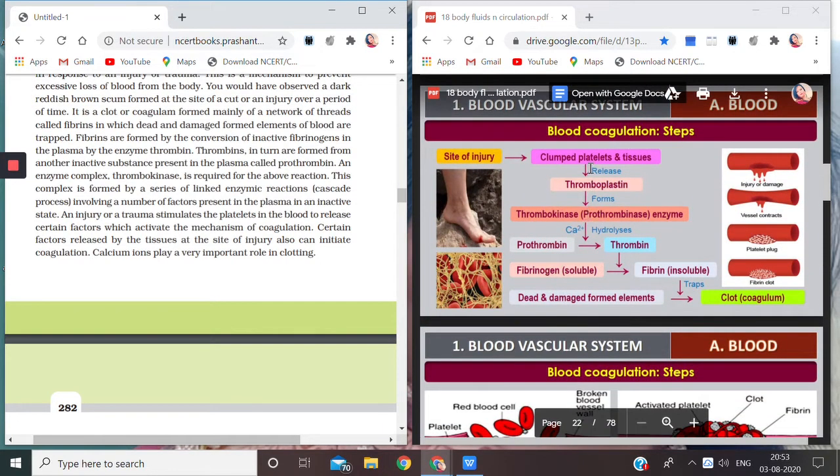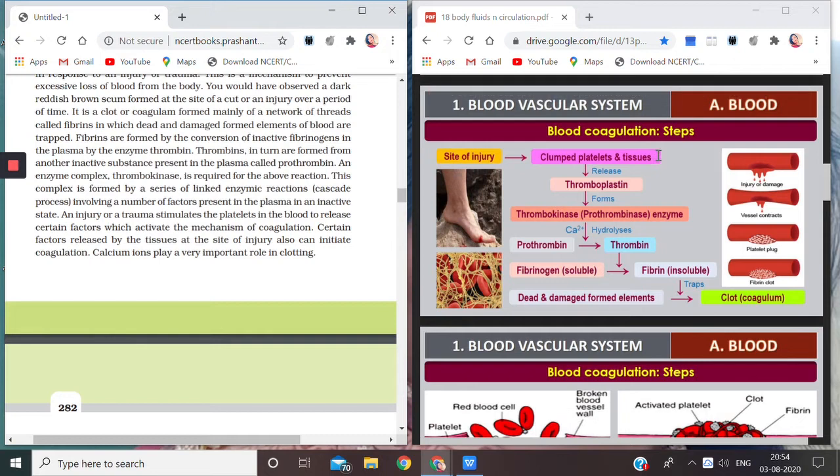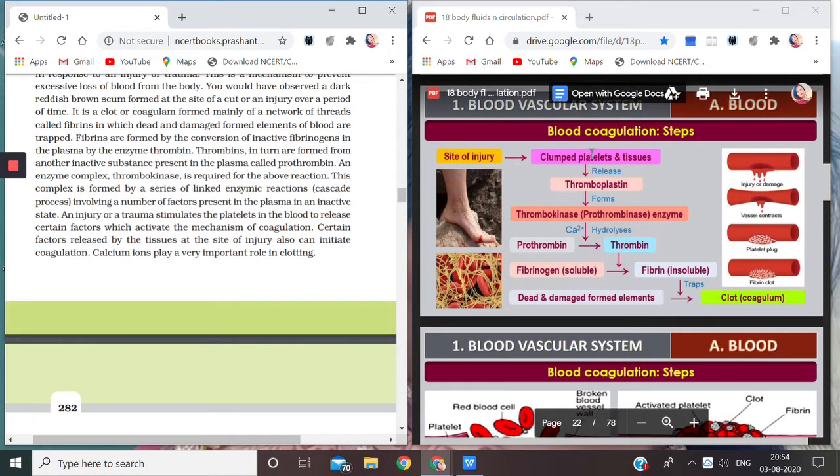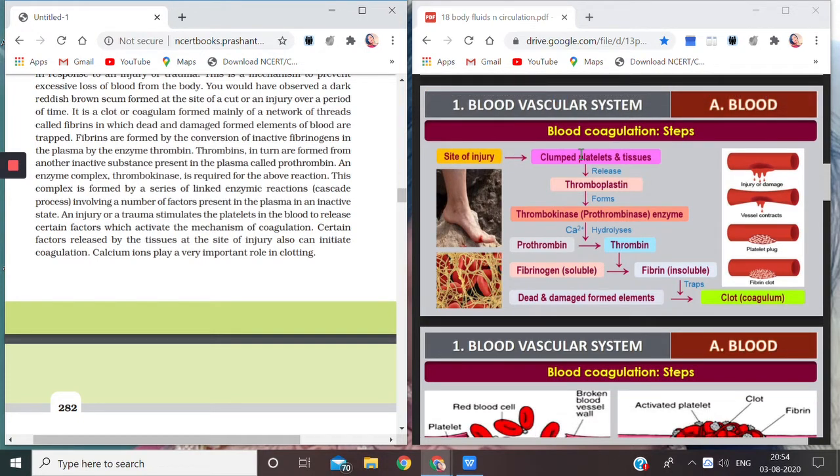You see what happens at the site of injury. Wherever you have an injury, there will be clumped platelets and tissues. Clumped means together. Now as soon as the tissues and platelets are clumped or there is a cut, these platelets will release thromboplastin.